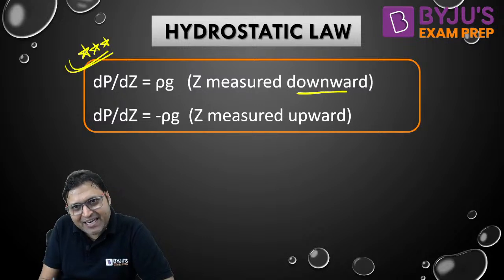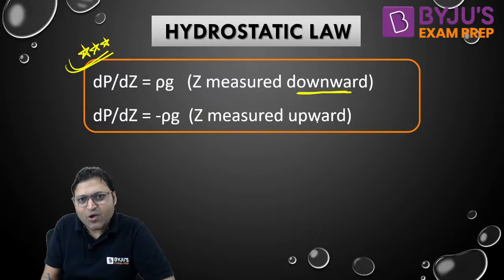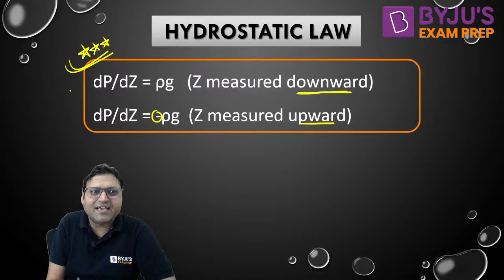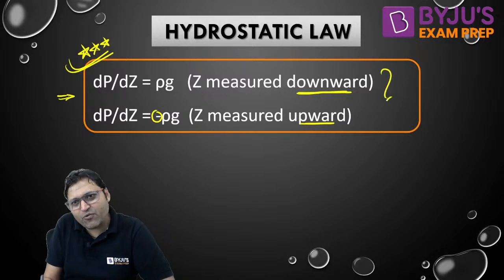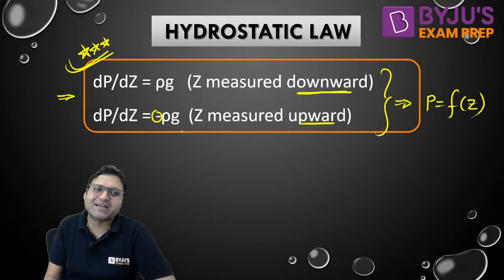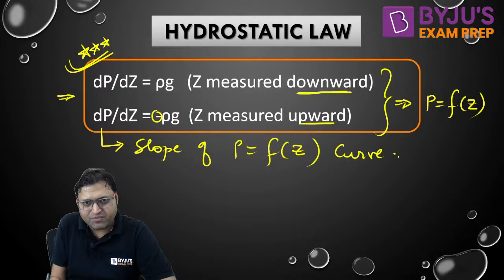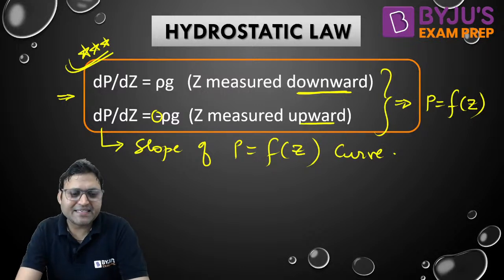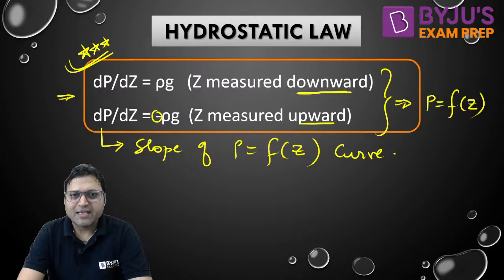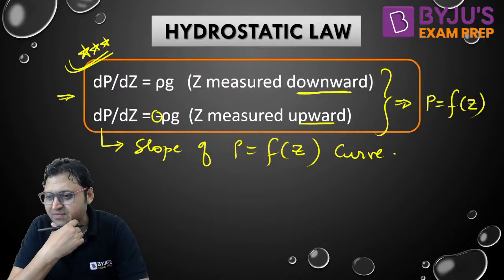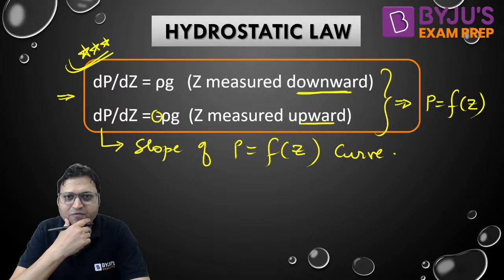When z is measured in downward direction, it will be plus rho g. When z is measured in upward direction, we will get minus rho g. This is how pressure varies in z direction. This is the slope. We can easily find out P versus Z. dP by dz is the slope of P versus Z curve. Yes or no? Is this clear? Every one of you, do let me know. Is it all fine with everyone? Any doubt, any confusion, please do let me know.